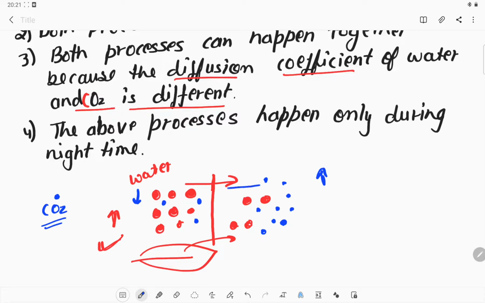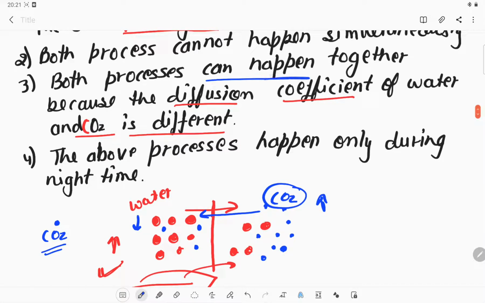That's why carbon dioxide diffuses into the plant. Both processes can happen simultaneously, because the diffusion is different: here water is high and there carbon dioxide is high. So the right answer is option number 3.